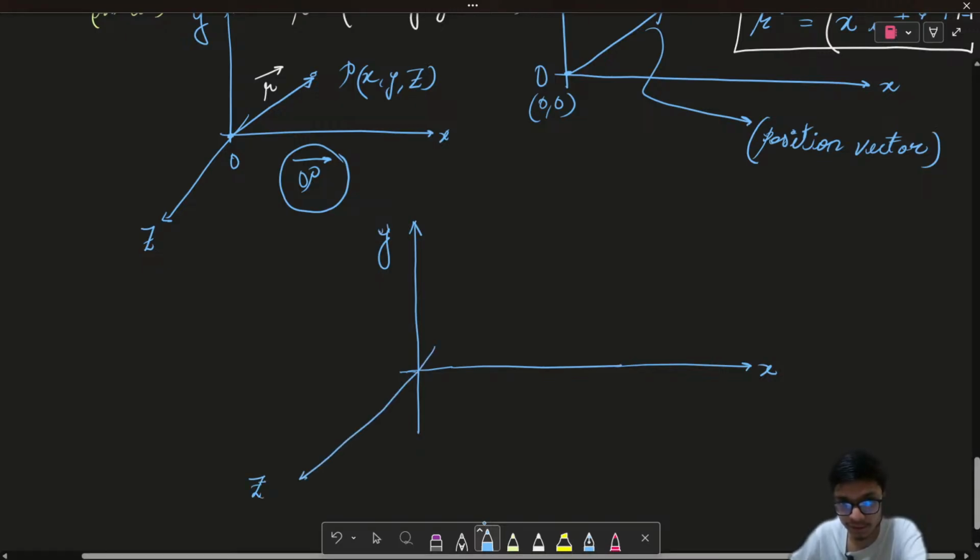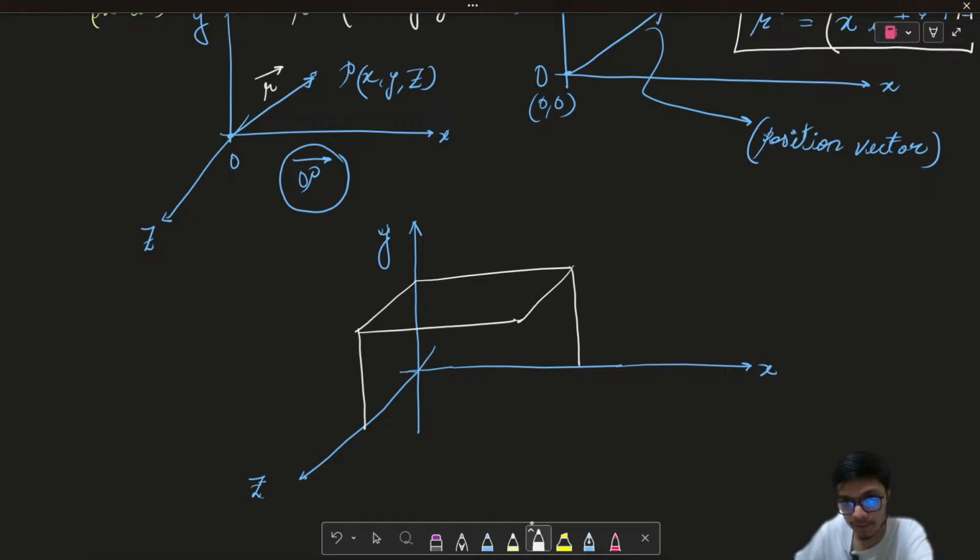Now let me try to draw a cuboid over here. Let us say this particular point of the cuboid is point P, the point x comma y comma z, and over here this is the origin.